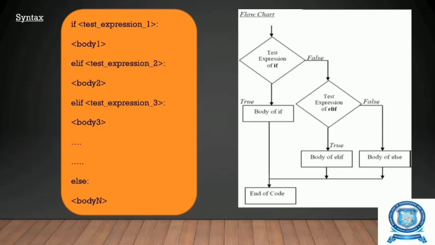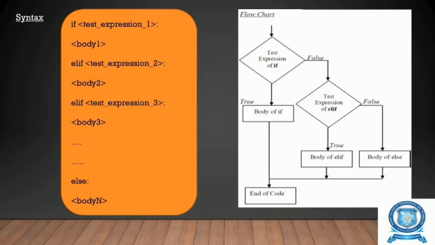Suppose that is also false, we check another condition, elif test expression 3. If test expression 3 is true, then body 3 will be executed. Suppose all these are false, then we execute the else part, that is body n will be executed. So, we are checking a number of test expressions above. That is the elif statement or chained conditional statement.